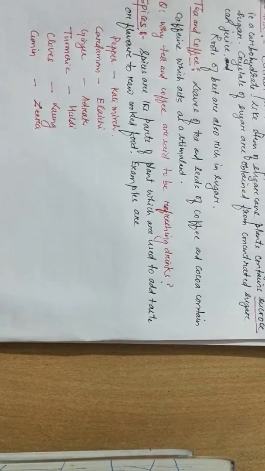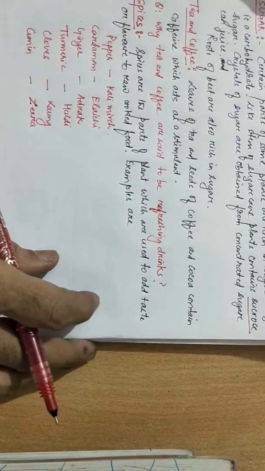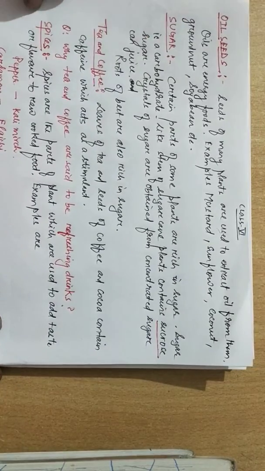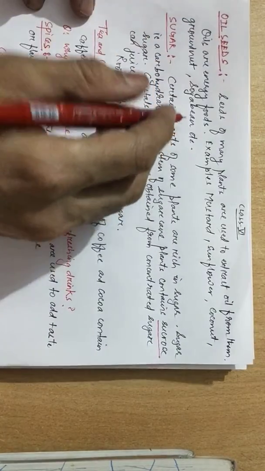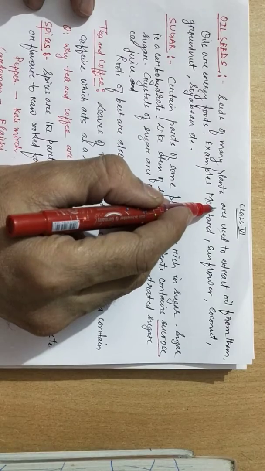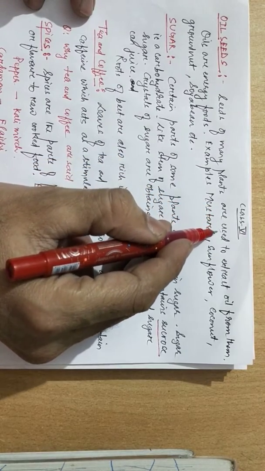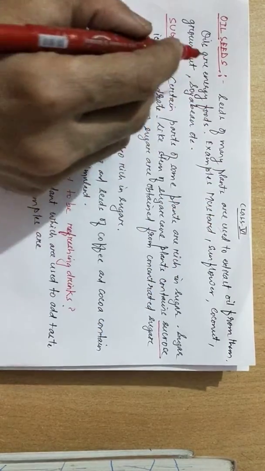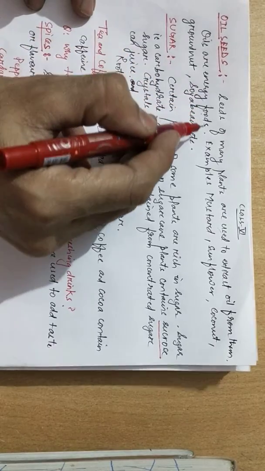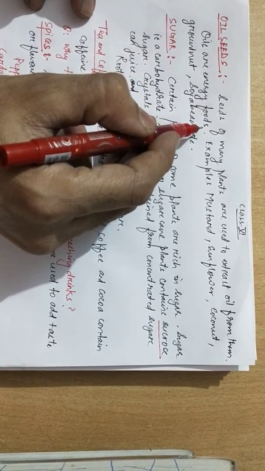Now we'll discuss the next food item, oil seeds. So what are oil seeds? We can say oil seeds are the seeds of many plants which are used to extract oil from them. Oils are energy foods. We use oils for cooking different kinds of food.